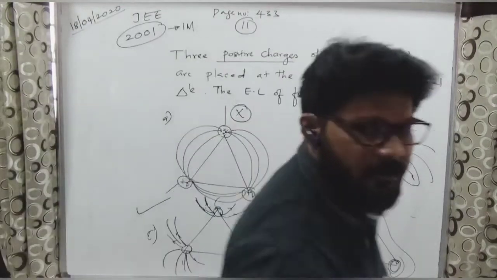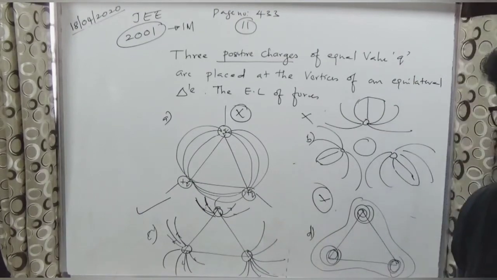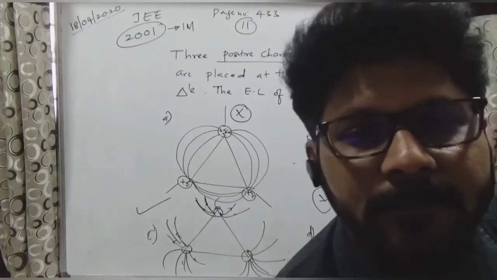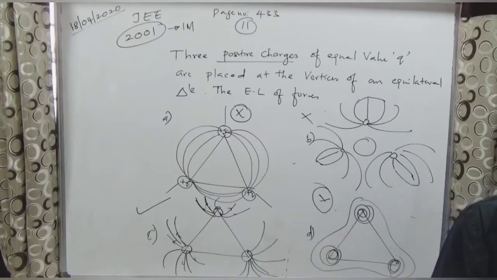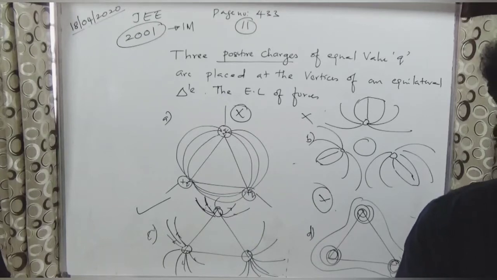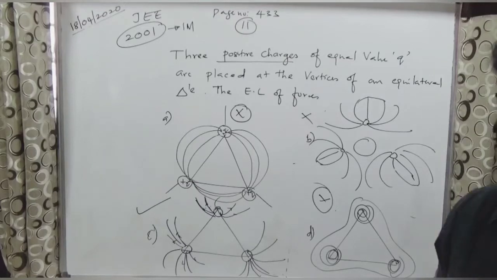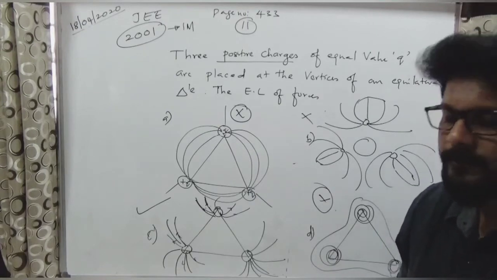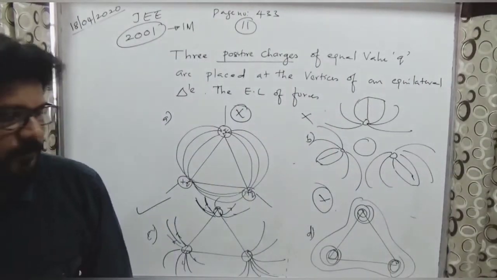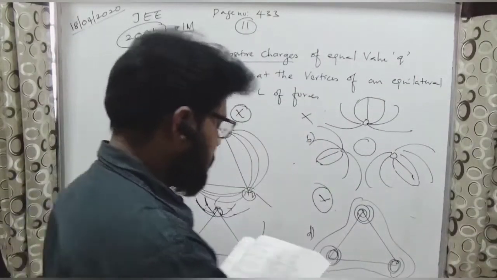Those who gave the correct answer, congratulations. So many of them got answer C. Can you tell me how many of them got option C? I got it. Shreya got it. Rupali got it. Gahana got it. Uttejita got it. Next, Stina got it. Shiluri got it. Fine. We'll move to the next question.